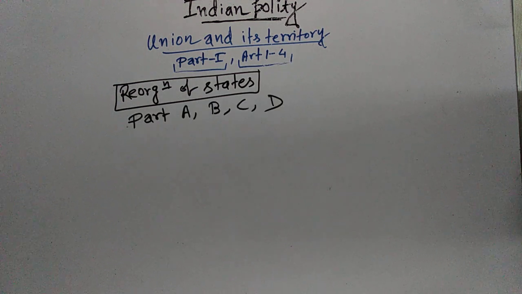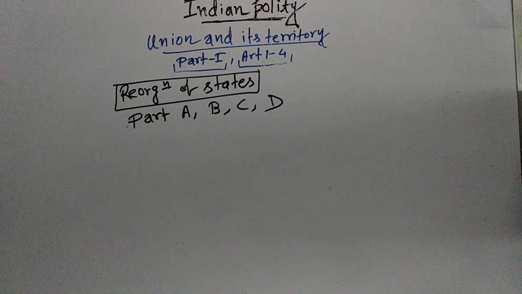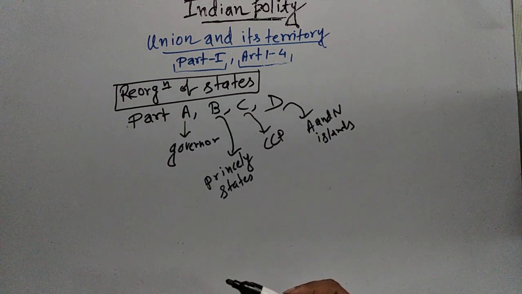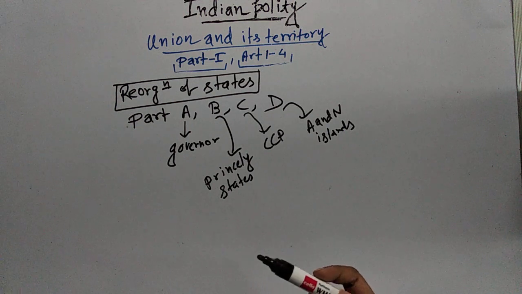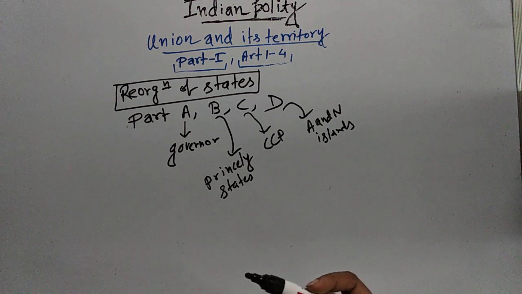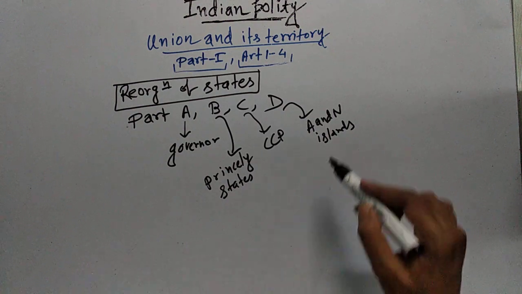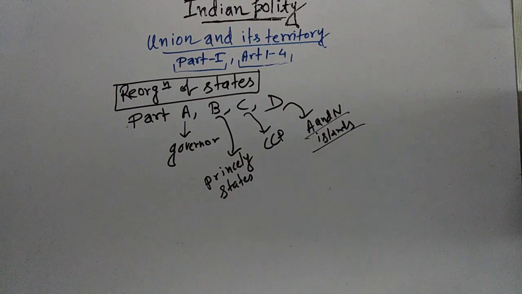Part A was Governor's Provinces, Part B was the Princely States, Part C was the Chief Commissioner's Provinces, and in Part D there was only one territory, that is Andaman and Nicobar Islands.